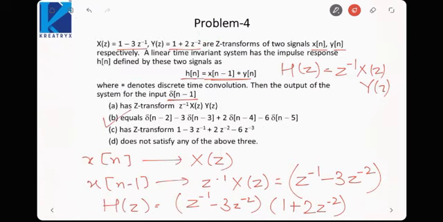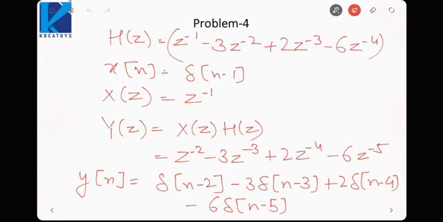This would be my output response of the system. Okay, so the problems that we are seeing just now are based on the properties of the Z transform. So we need to remember the properties of the Z transform very well, because most of the questions can be solved from the properties directly.